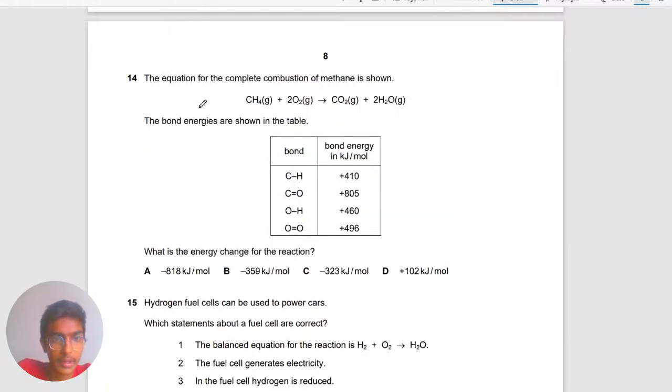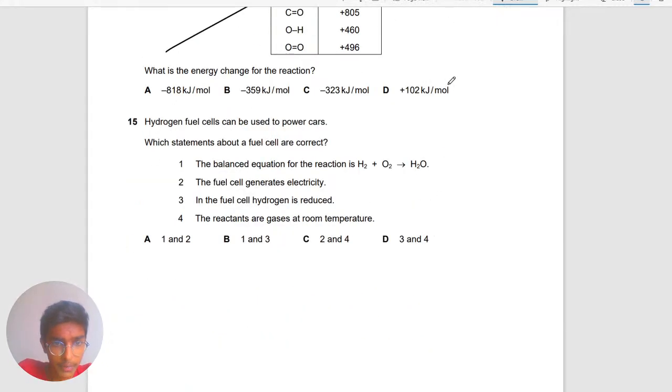14, it is about energies. Now, I haven't learned this yet, so we're not going to do this. Hydrogen fuel cells can be used to power cars. Which statement about a fuel cell is not correct? So this is about fuel. We have a balanced equation of the reaction H2 plus O2. Is it balanced? Let's see. No, it's not balanced. As you guys can see, this one has 2 oxygen and this one only has 1 oxygen, so it's not balanced.